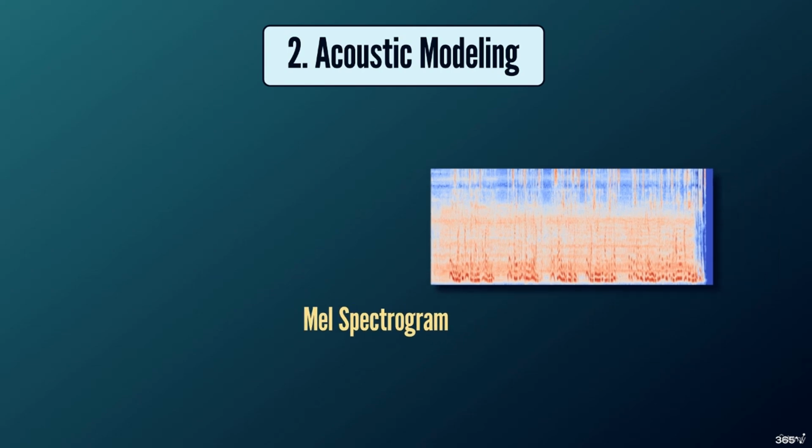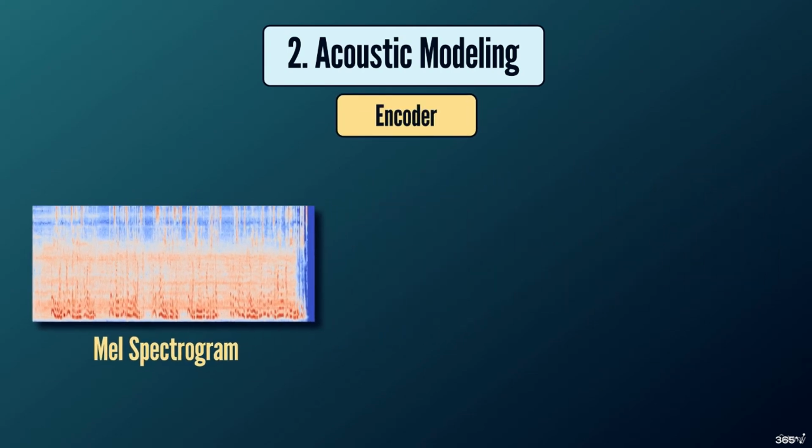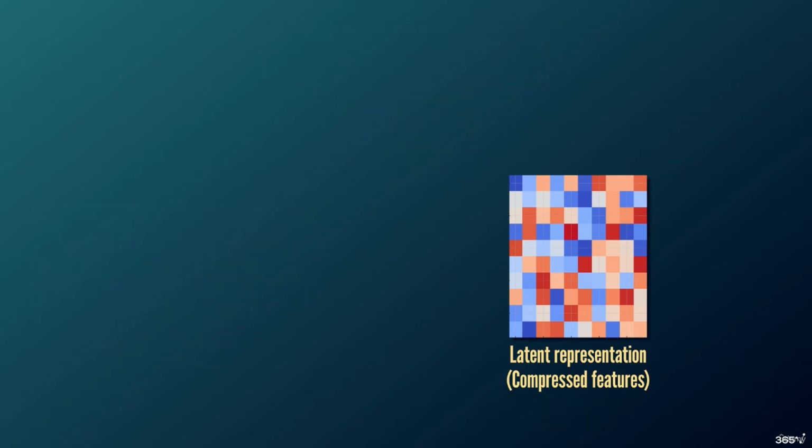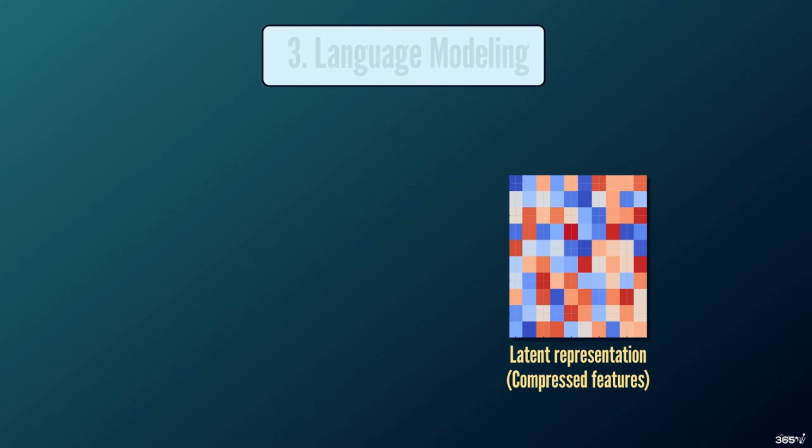Number 2. Acoustic modeling encoder. After that, Whisper's transformer-based encoder analyzes the MEL spectrogram and converts it into a latent representation. This compressed audio version retains the key characteristics of the speech, such as phonemes. Although it doesn't look like the original waveform or spectrogram, the latent representation captures all the essential sound features the model needs to understand the speech content. Number 3.